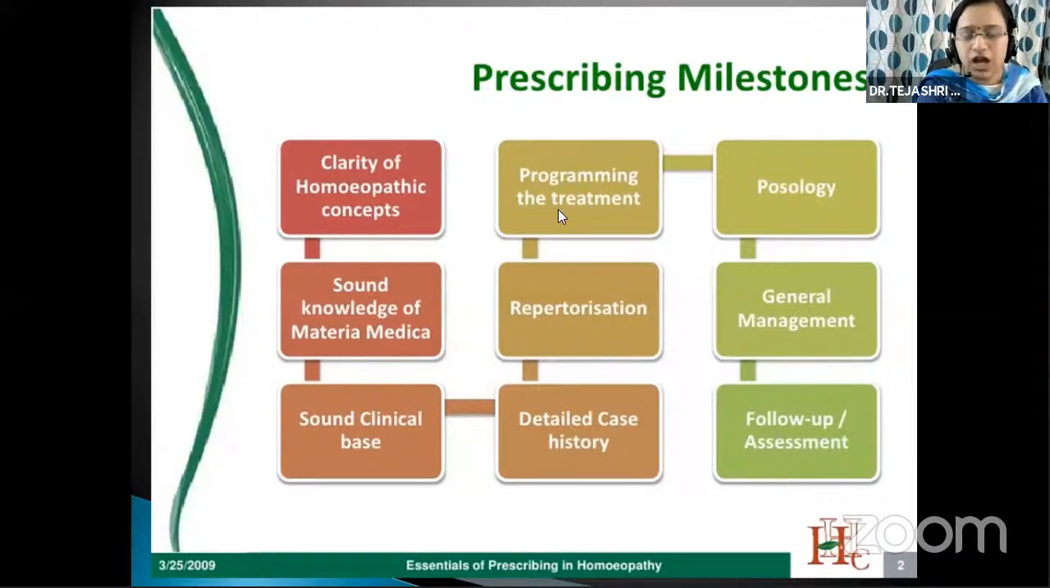Programming the treatment, how to manage this case, is important. Next is posology, the study of doses, means we have the potency selection, the dose, the repetition, an important part of posology. Next is general management of that patient, his diet and regimen, how to manage that case is very important. Next is, and the difficult part is, the second prescription or follow-up and assessment. Okay.